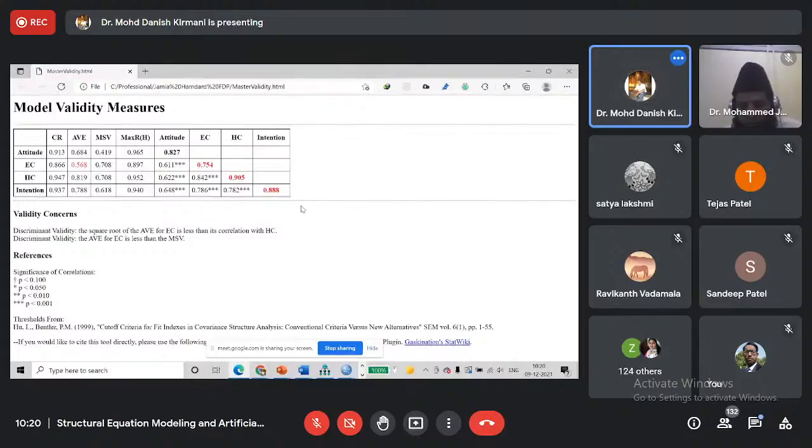As I told you, CR is construct reliability, its value should be greater than 0.7. So here, for all the constructs, we are getting good values. It is greater than 0.7, so there is no problem with CR. It is sufficiently high.